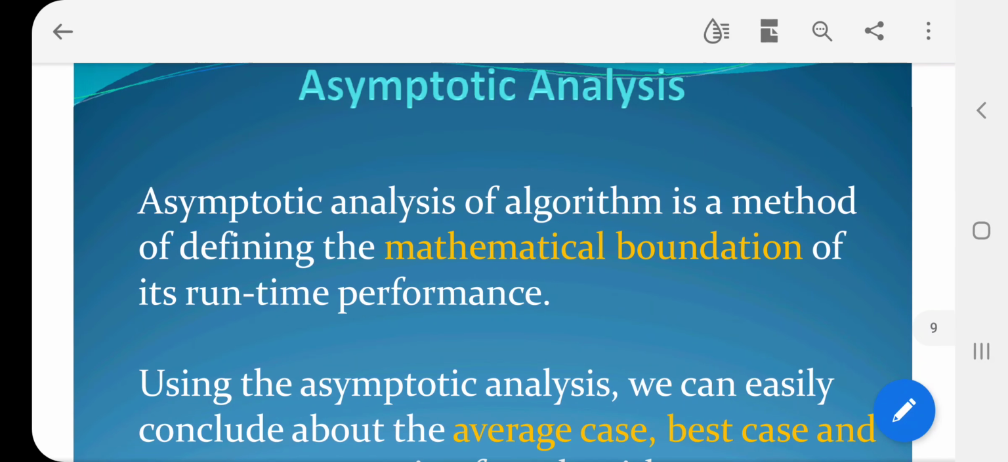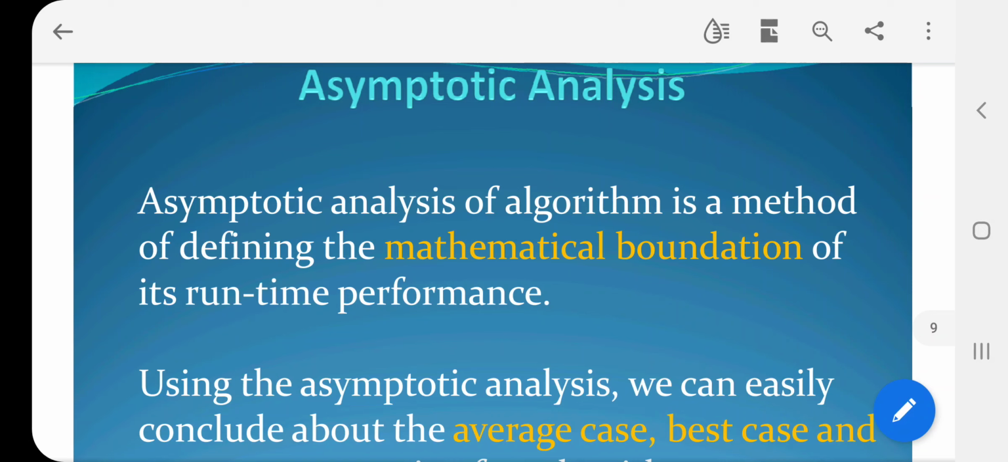Next we are going to discuss asymptotic analysis. I already discussed the performance of an algorithm. Performance of an algorithm should be calculated. We have two measures: time complexity and space complexity. Time complexity gives the least time-consuming algorithm among two or three algorithms. Space complexity, based on this analysis, gives a less space-utilizing algorithm.